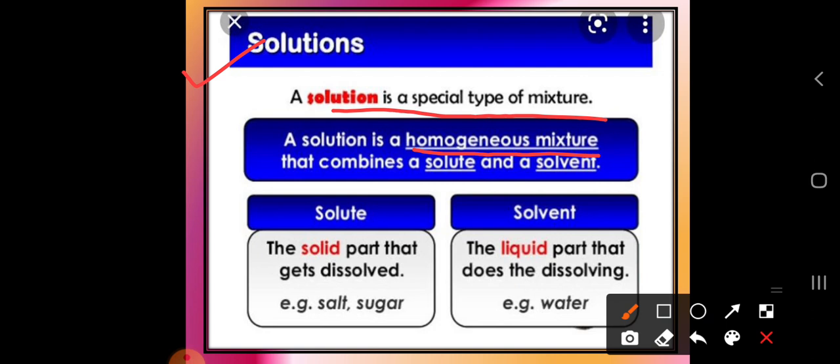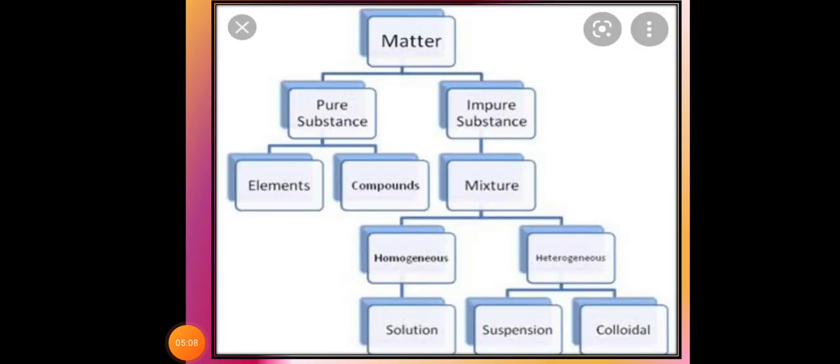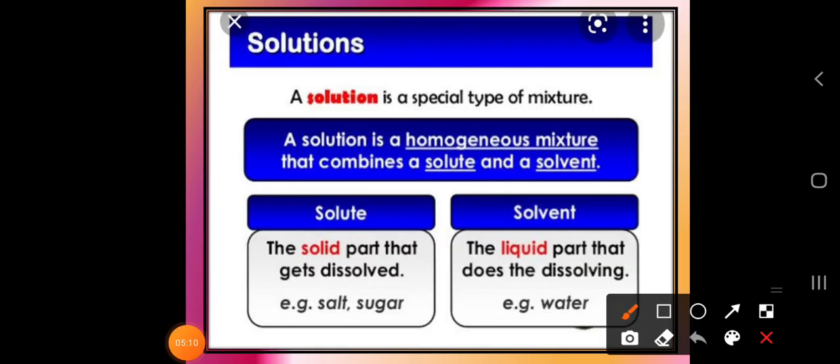What are those two things? That is the solute and the solvent. You can say that a solution is the combination of solute and solvent. Then the next question arises in your mind: what do you mean by the solute? Solute is nothing but the solid.